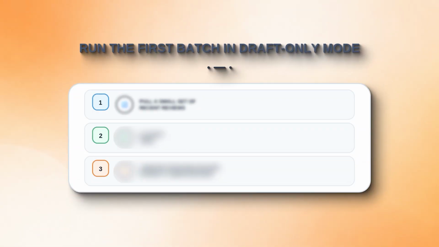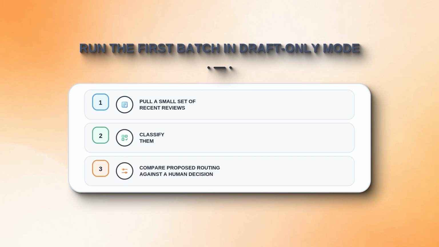Run the first batch in draft-only mode. Pull a small set of recent reviews, classify them, and compare the proposed routing against a human decision. Then compare the drafts against the owner's actual response standard. Do not increase automation because the demo looked good. Increase it only after the approval pattern is boring and predictable.